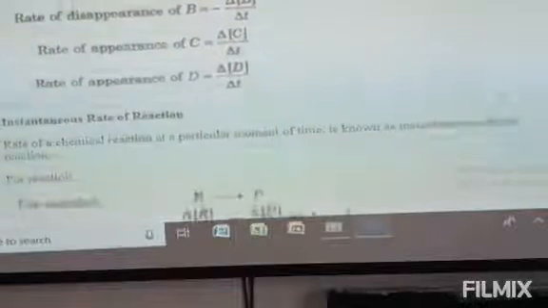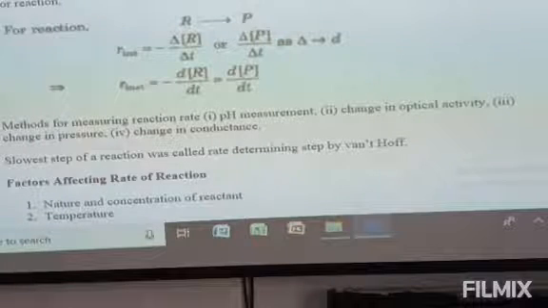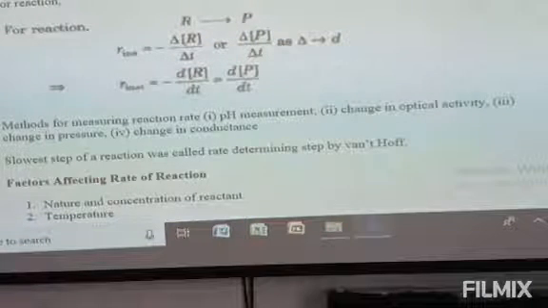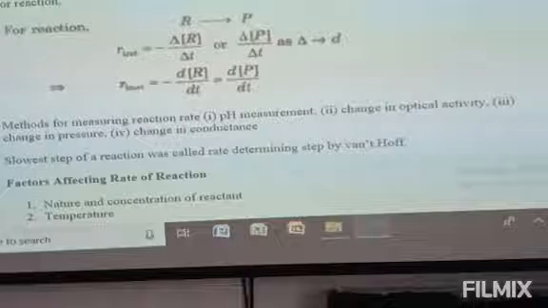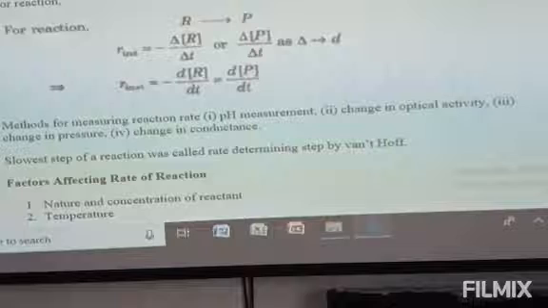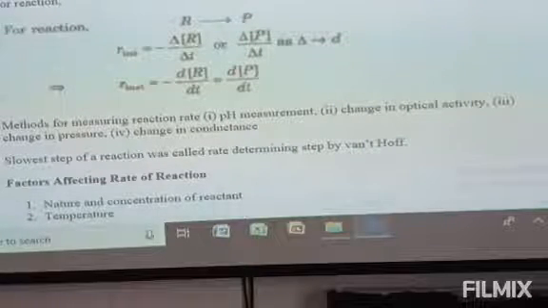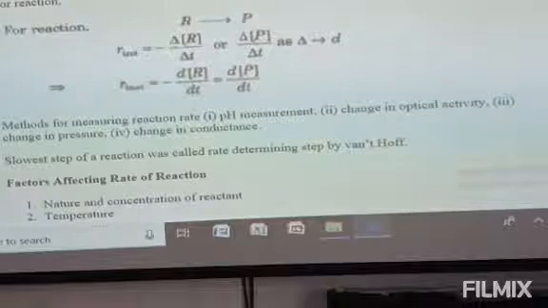Now, we will see what we mean by instantaneous rate of reaction. Instant means a particular moment of time. So instantaneous rate is nothing but the rate of a chemical reaction at a particular moment of time. The rate of a chemical reaction at a particular moment of time is what we call the instantaneous rate of a reaction.